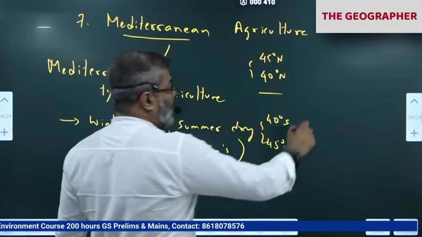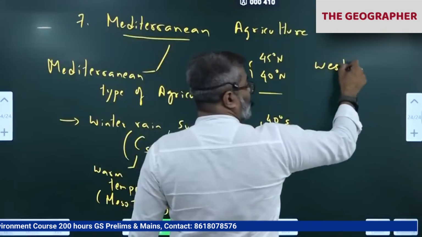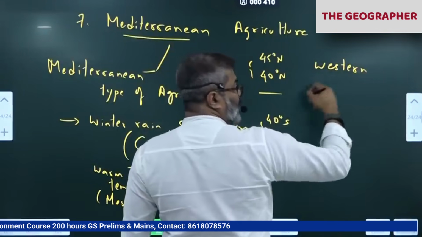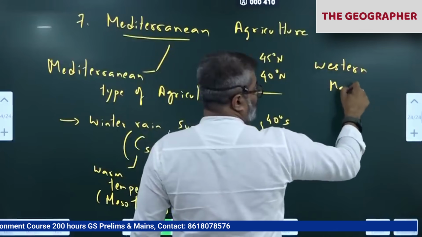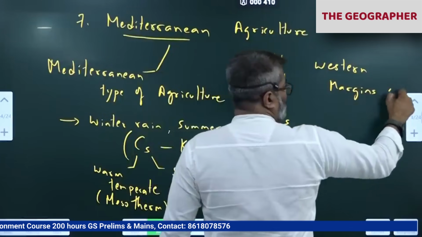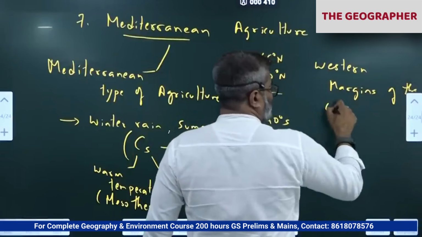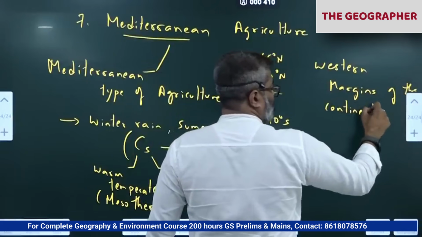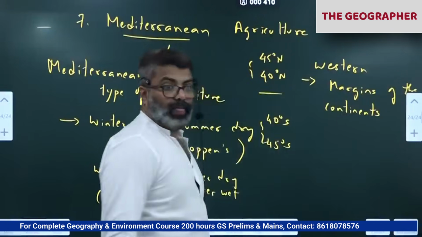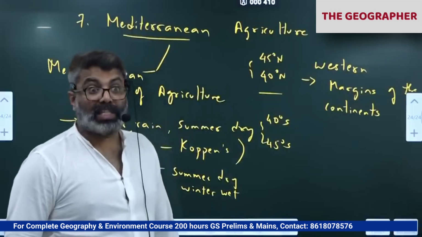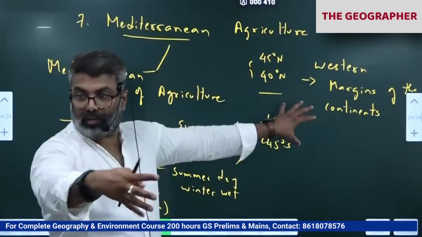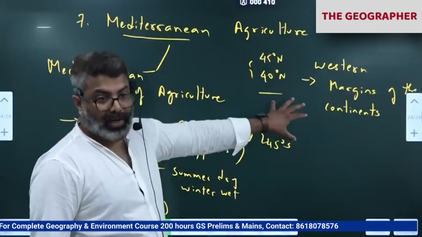Why western margin? Westerlies bring the moisture. Western margins of the continents are influenced by the westerlies. The westerlies bring the moisture, giving us the rain. Mediterranean type of climate.